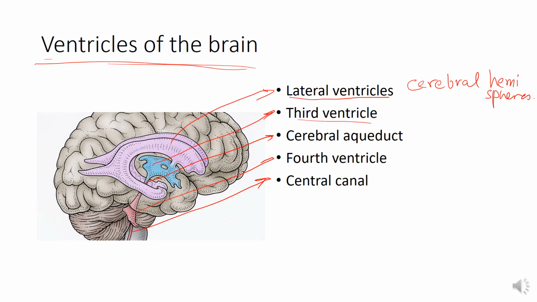Third ventricle is the cavity of diencephalon. Here you can see the two lateral ventricles, they are opening up into diencephalon. So the third ventricle is the cavity of diencephalon. Now this third ventricle is continuous with the narrow canal, also known as cerebral aqueduct, to the fourth ventricle, and this cerebral aqueduct is the cavity of the midbrain.